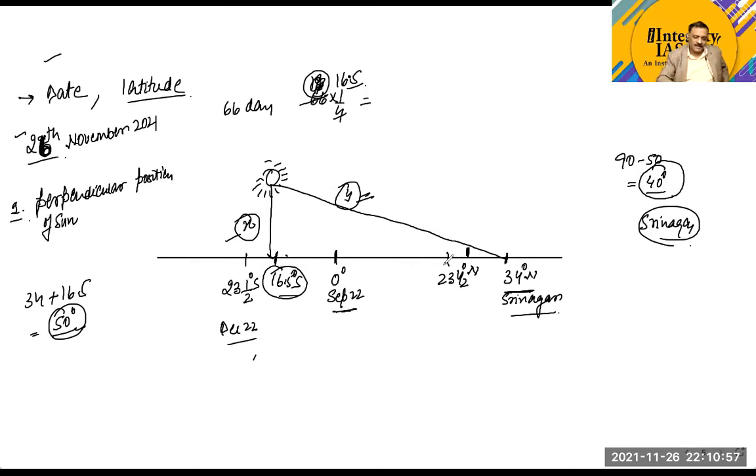Now we will move further north. Let's come to the latitude around 70 degree north. Can you calculate today what is going to be the angle at 70 degree north?